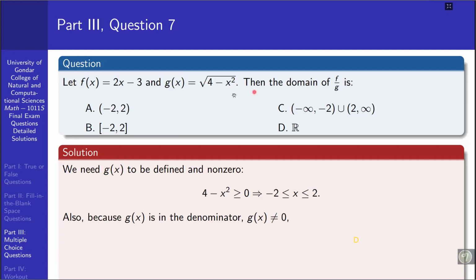Therefore, 4 minus x squared is different from 0 when x is different from plus or minus 2. Hence, the domain is from minus 2 to positive 2, and the correct answer is A.